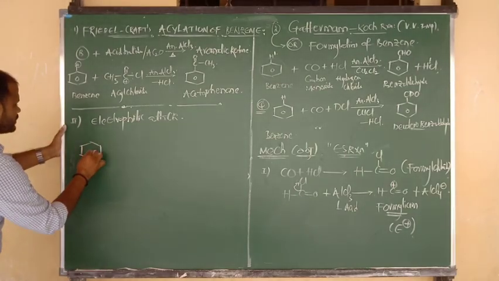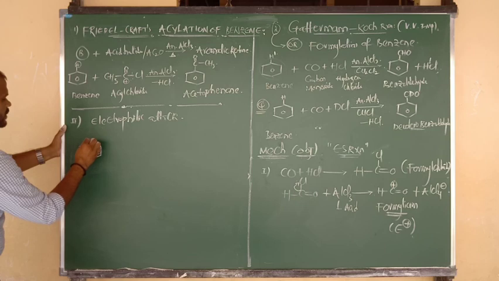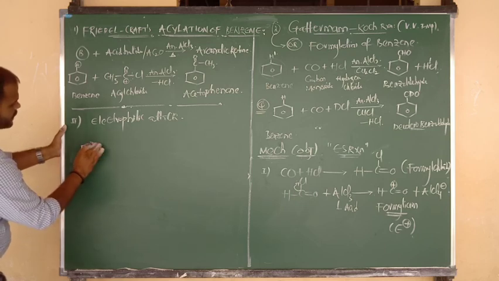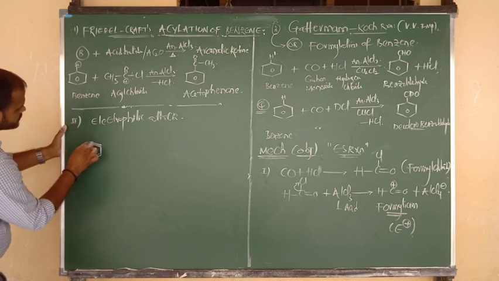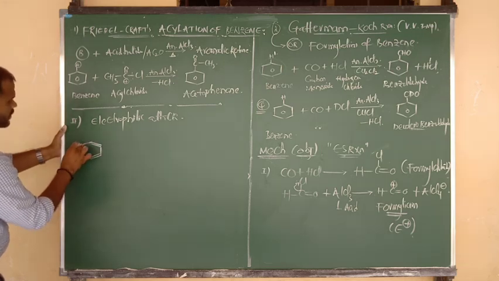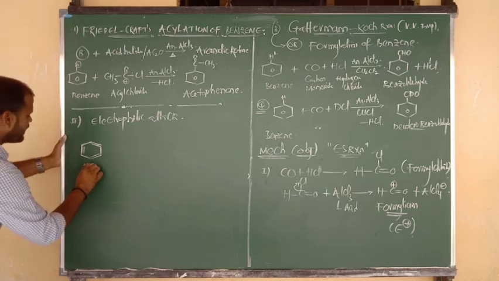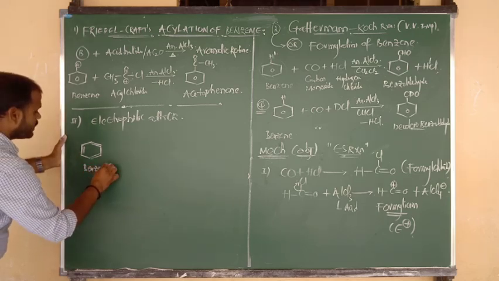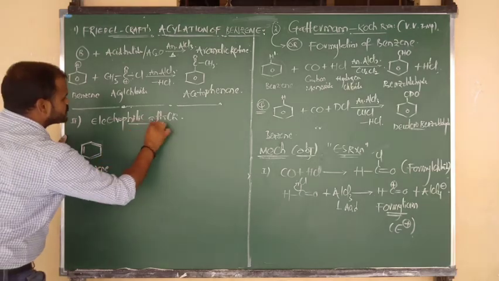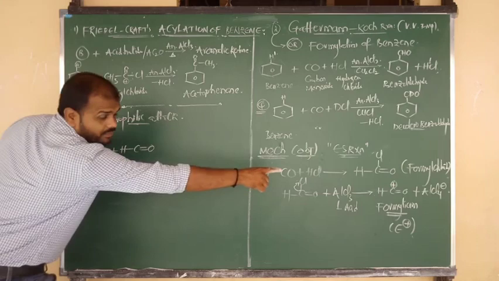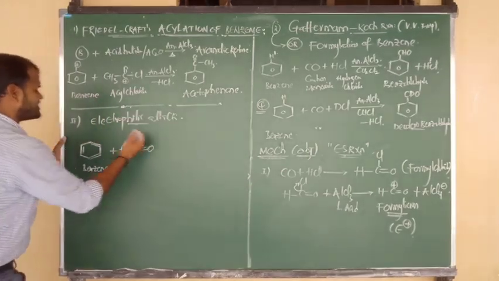Benzene bonded to... this is nothing but which ring, beta? Yes, this is nothing but the benzene ring. Yes, benzene attacked by what, beta? Electrophile. What is the electrophile? H bonded to C double bond O, but the central C contains the charge plus.